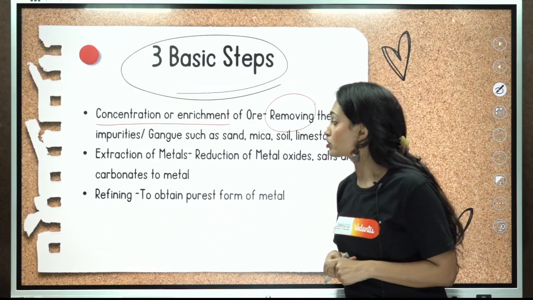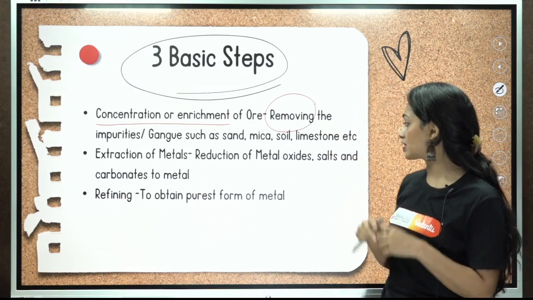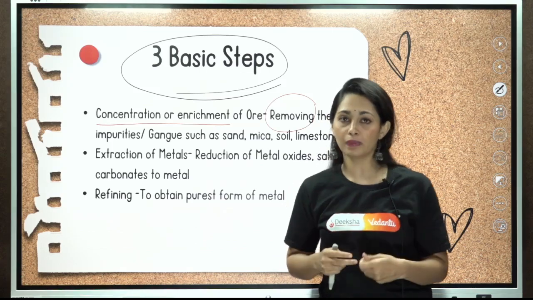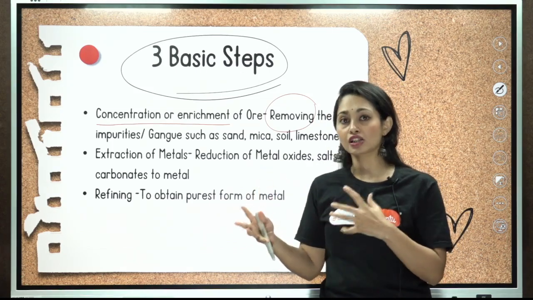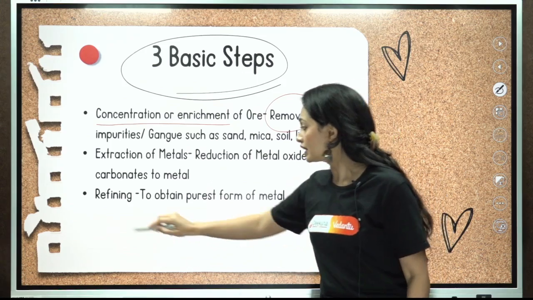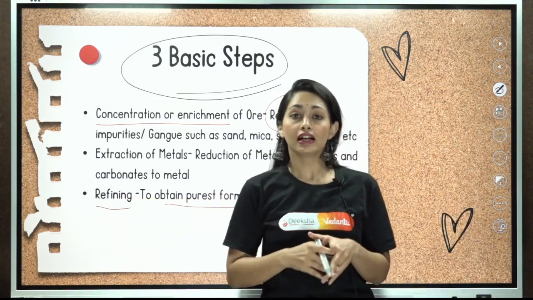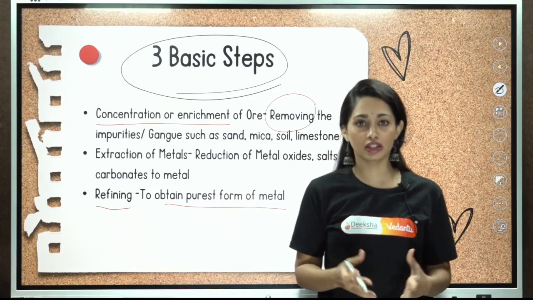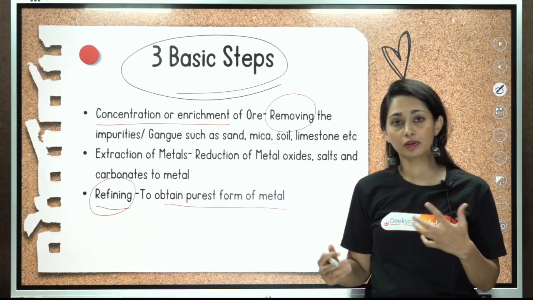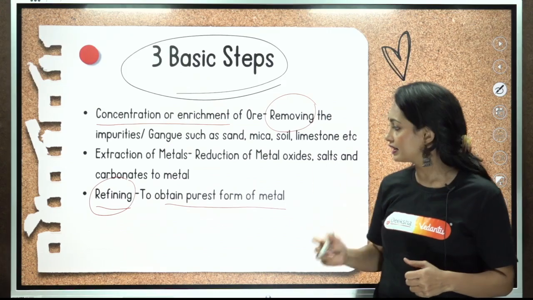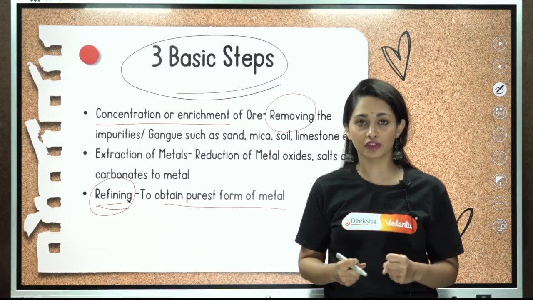Next one is extraction of metals. What is extraction? It is nothing but reduction of metal oxides, salts and carbonates to metal. We'll be reducing the metal salt or metal ore. Next, refining to obtain the purest form of the metal. Even after extraction, the obtained metal won't be 100% pure. So we will conduct the refining process, just like we conduct petroleum refining, in order to get the purest form of the metal.